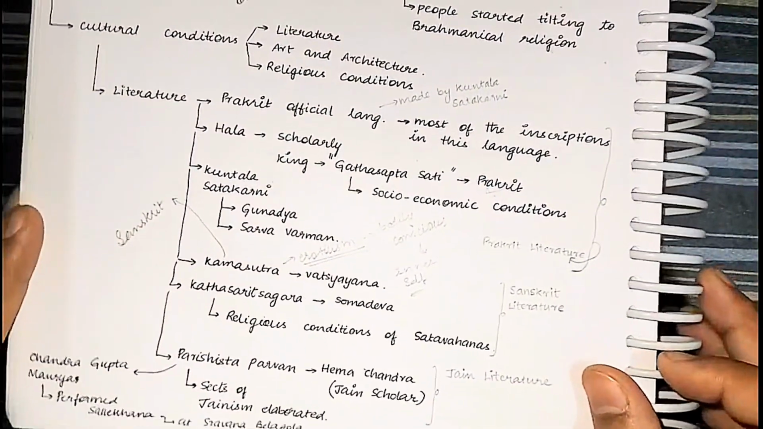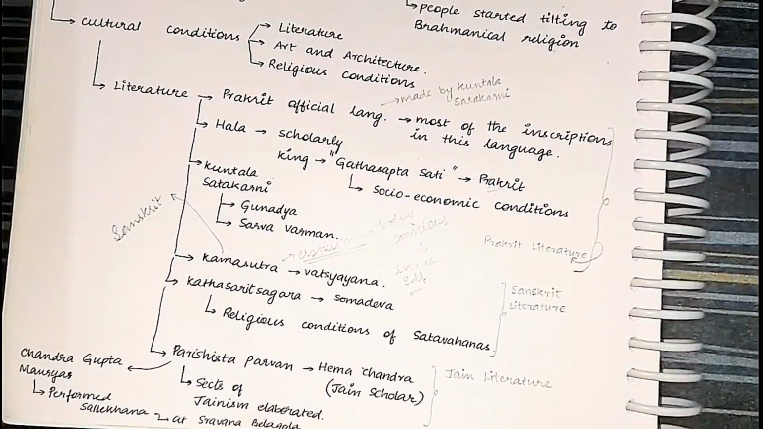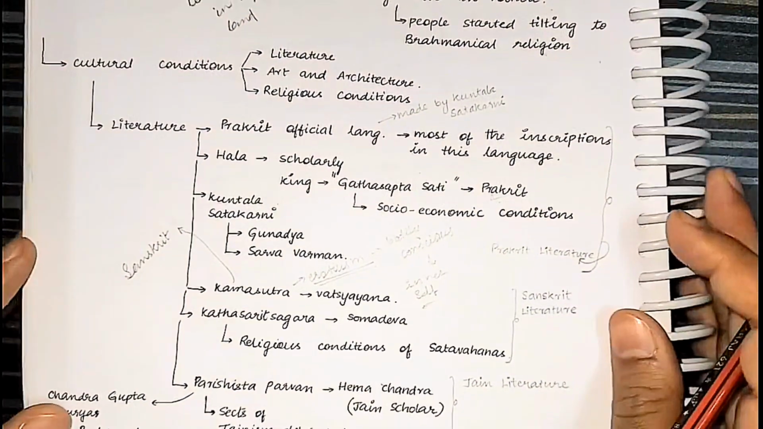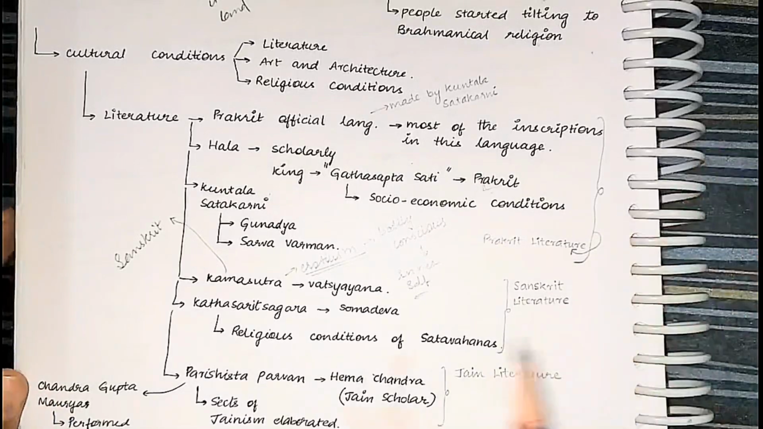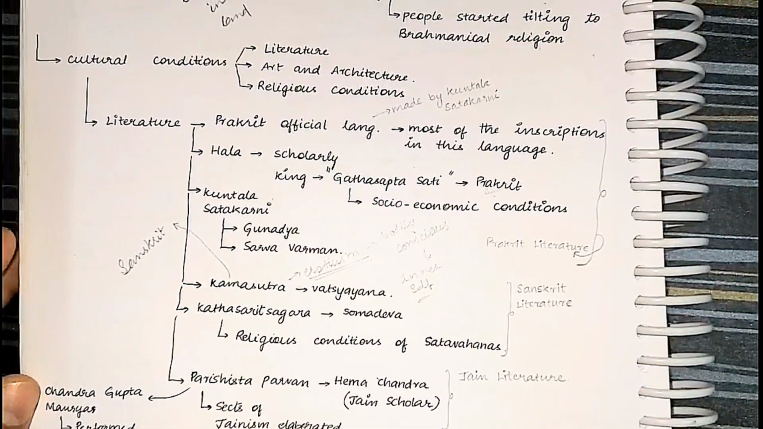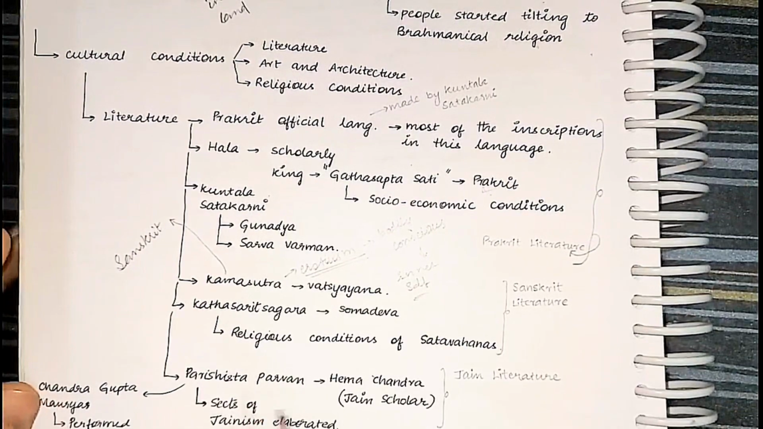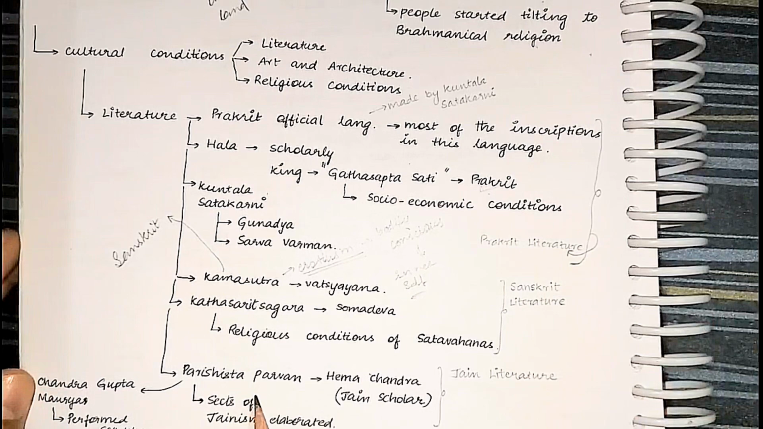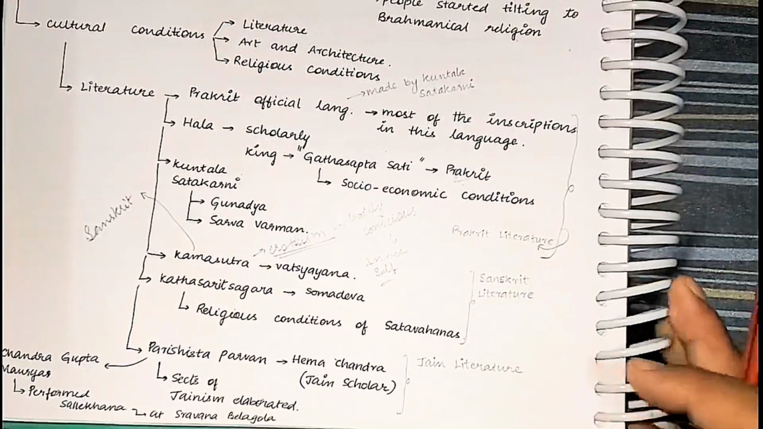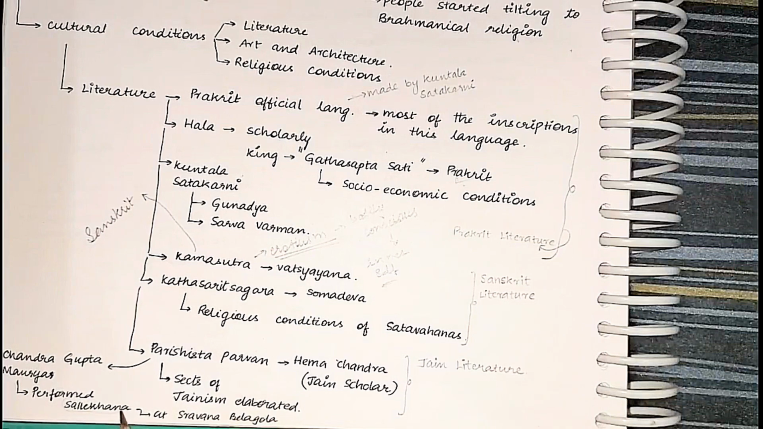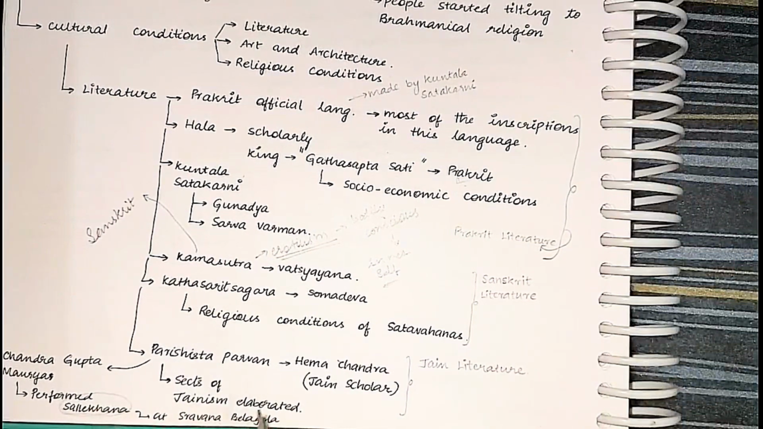Next, you can look at the Jain literature as well. It was written by Hemachandra, the Jain scholar. The book name is Parishishta Parvan. In this book, several sects of Jainism were elaborated. And this book says that Chandragupta Maurya performed the Salekhana at Shravana Belagola. What is Salekhana? Salekhana is a fast unto death performed by the king during his old age.